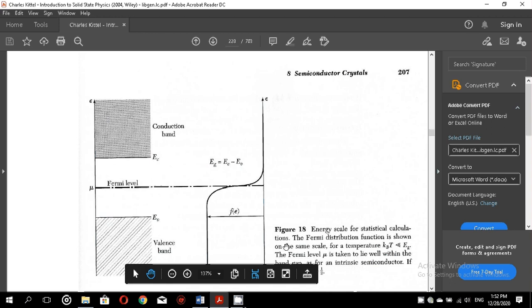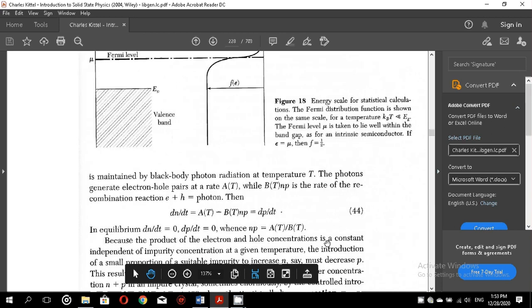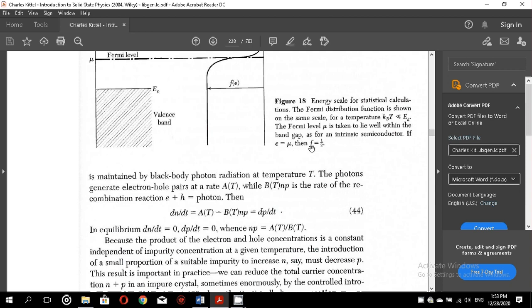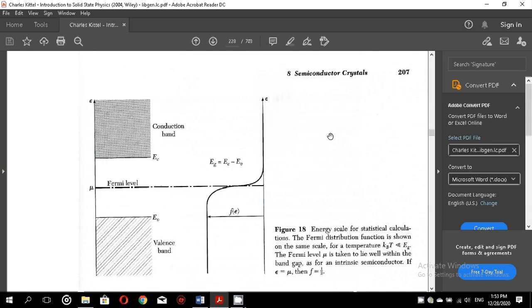For statistical calculations, the Fermi distribution function is shown on the same scale. For a temperature kT much less than Eg, the Fermi level mu is taken to lie well within the band gap, as for an intrinsic semiconductor. If epsilon is equal to mu, then F is equal to 1/2.